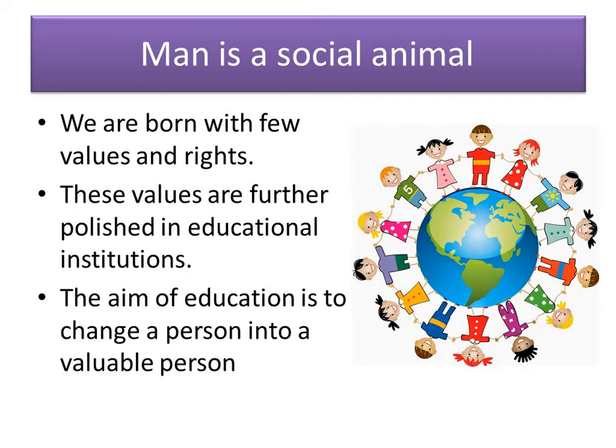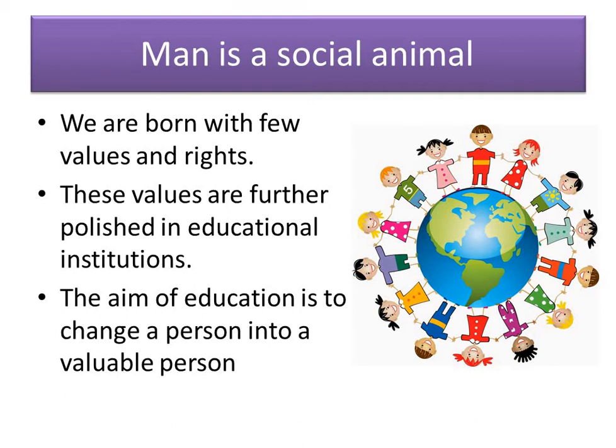When you are born, your mother takes care of you and she tells you about the basic values and respect. Then once you attain 3.5 years old, you are sent to school. At home, you are the king of the house, and when you come to school, you mingle with your friends, with children of your age, and you learn sharing and how to be responsible, and many values you pick up from the school.